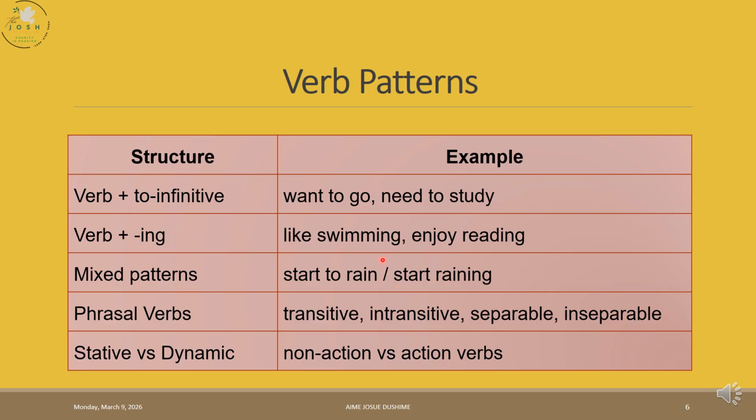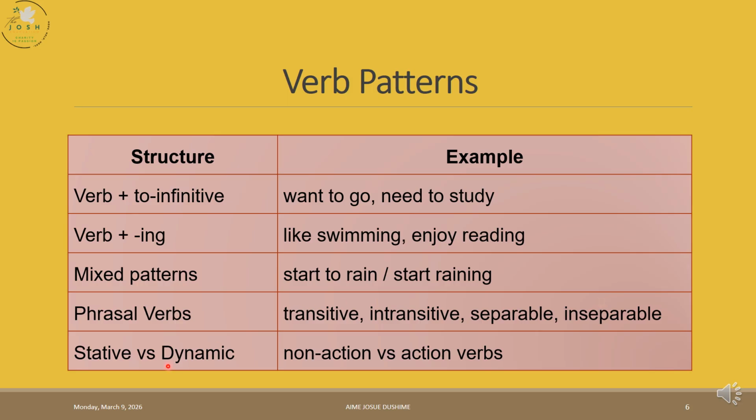It still makes sense. And when you have a pronoun, please remember the pronoun is always in the middle, never after the completion of the phrasal verb. And when you say inseparable, with these ones you can't put the object in the middle. The particle and the verb stay together. They are never separate. For example, take care of. You can say I take care of my sister, but I can't say I take care my sister of. You can't do that.